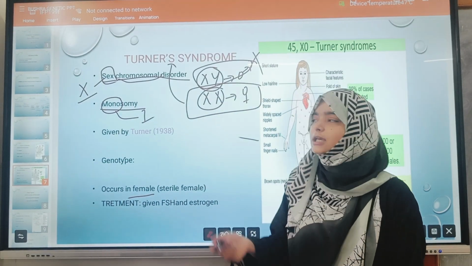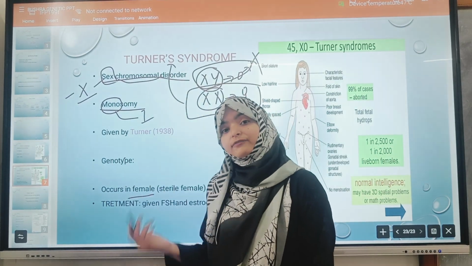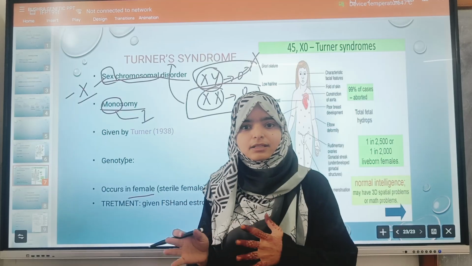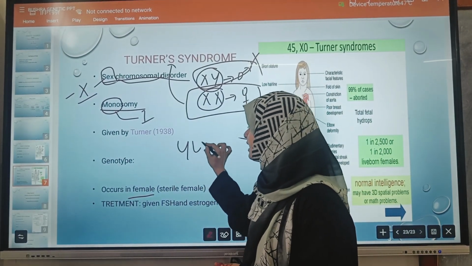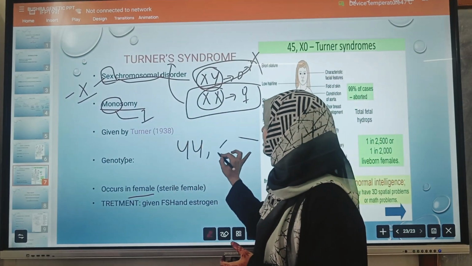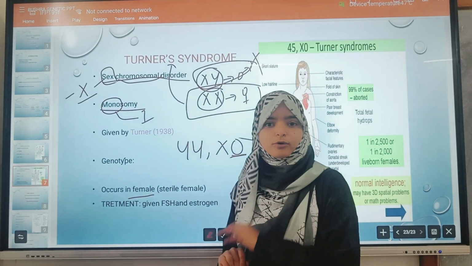What will happen in this? There is the deletion of an X chromosome. Now what will be the genotype of it? Is there any difference or disturbance in their autosomal chromosomes? No. The number of autosomal chromosomes is the same, 44. Then what is the change? The change will occur in the X naught, meaning there is the absence of an X chromosome.